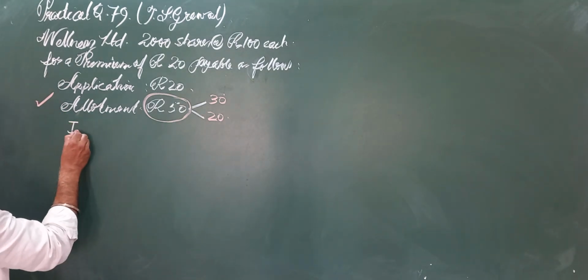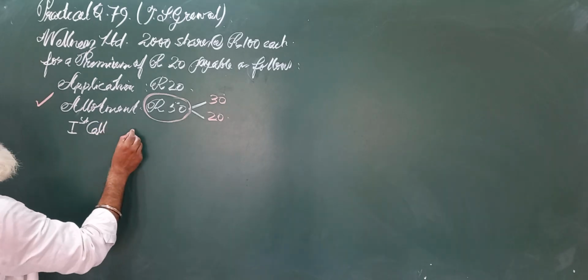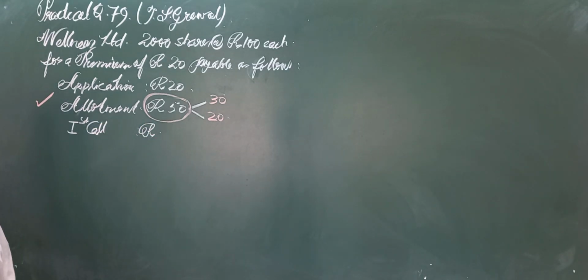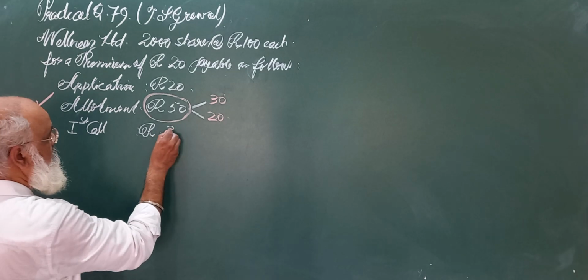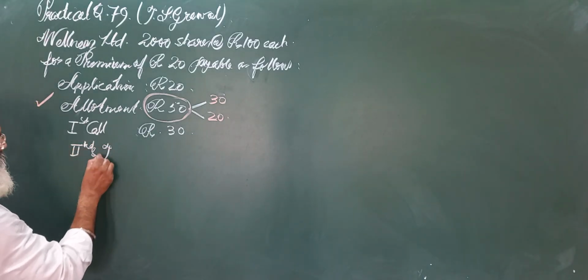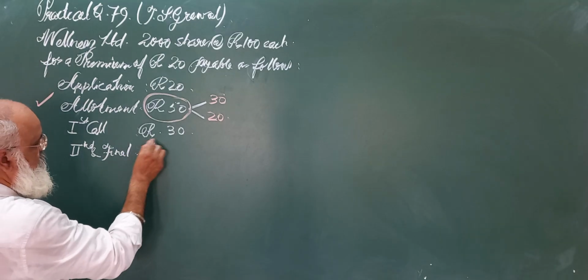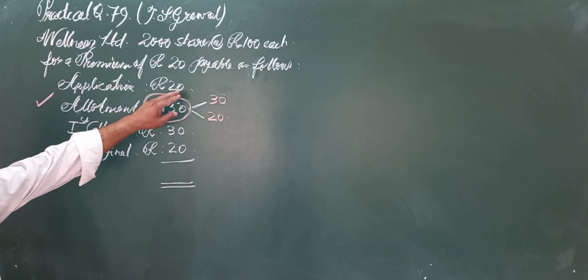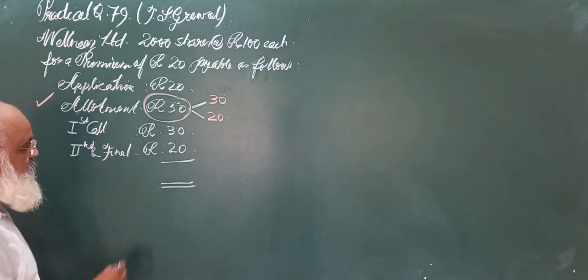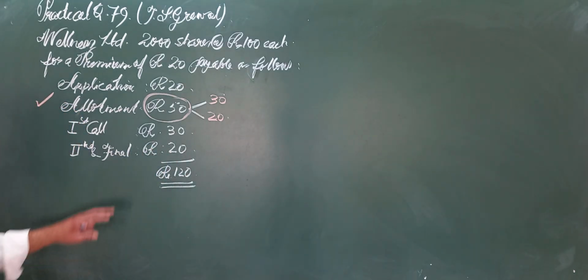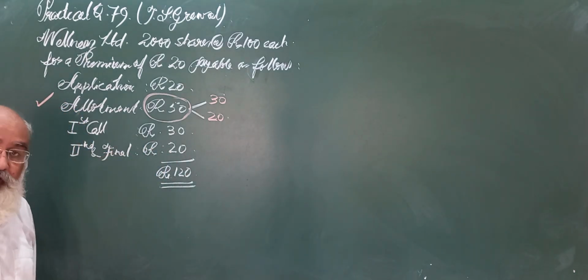Then the first call, it is again rupees 30 and then 20. It is rupees 30, and then second and final call, again rupees 20. So see, everything will boil down to 120. Now the second thing I want to tell you, the second warning.